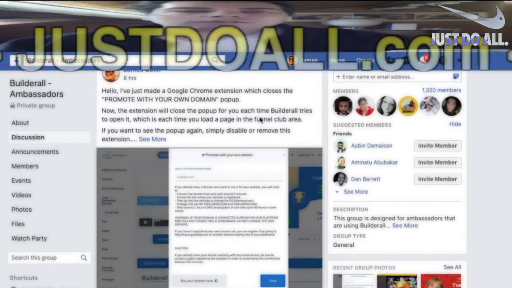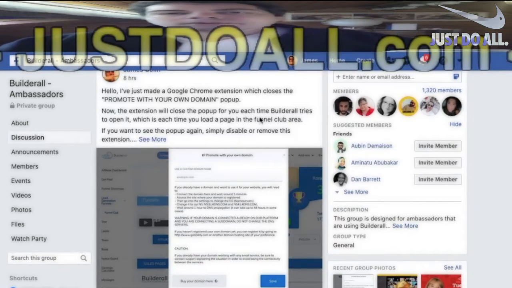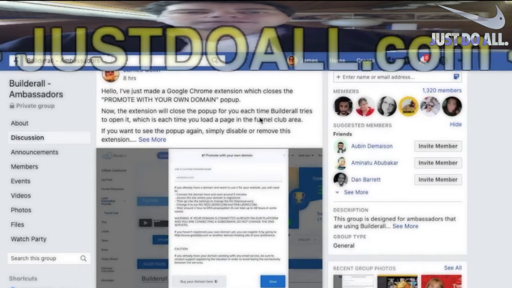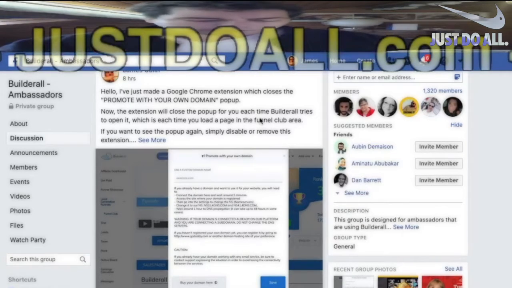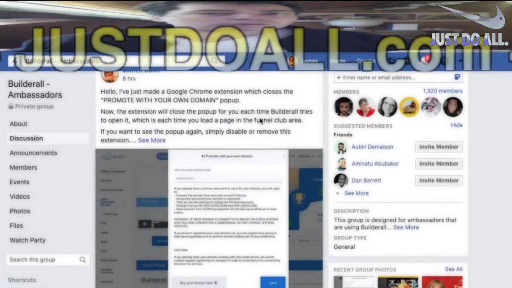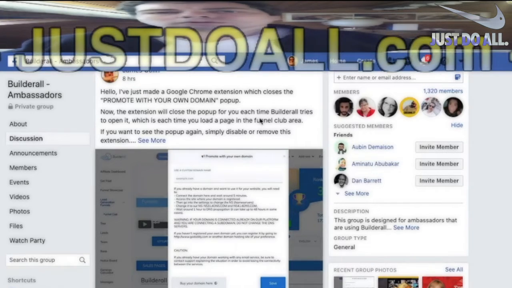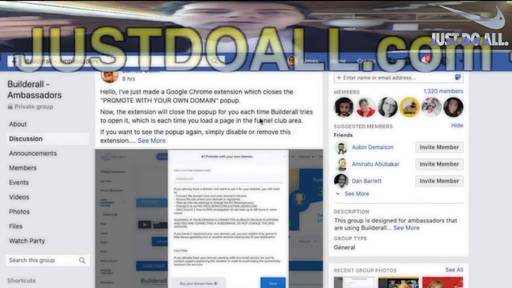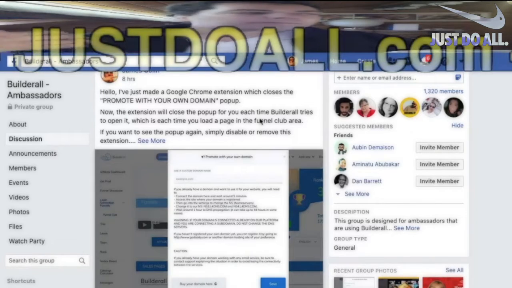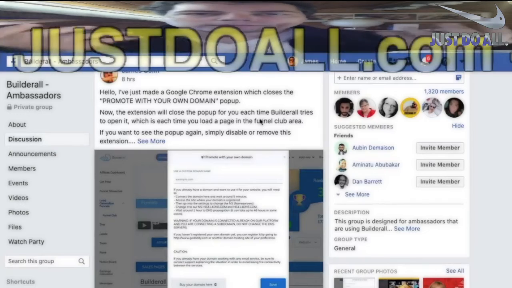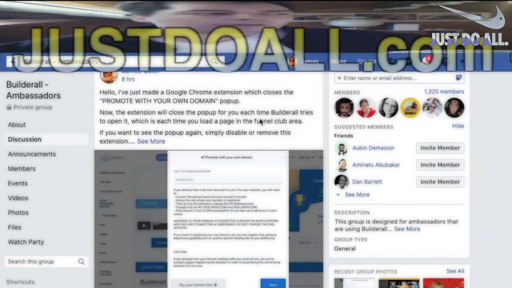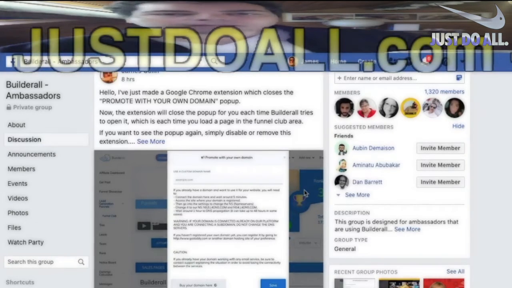Oh, I made an extension. It was the occasion for me to make a Chrome extension for the first time. I even paid $5 to have a developer account in Chrome. So I made this first extension. Maybe now I want to make a second one, more useful, more for my own websites. So it was good for me. Otherwise, I would not have done it. I don't care. This pop-up is very easy to close. You just have to click anywhere outside or on the cross. It disappears. It's just annoying.